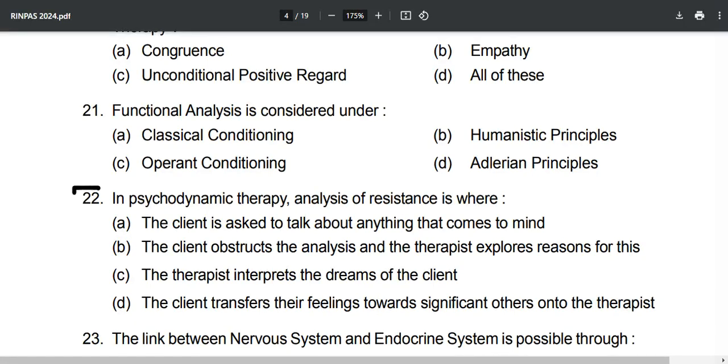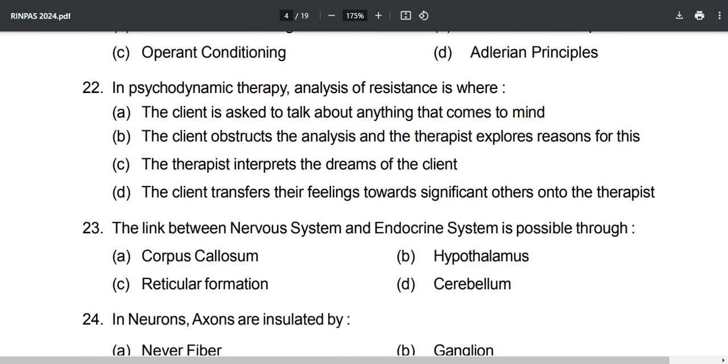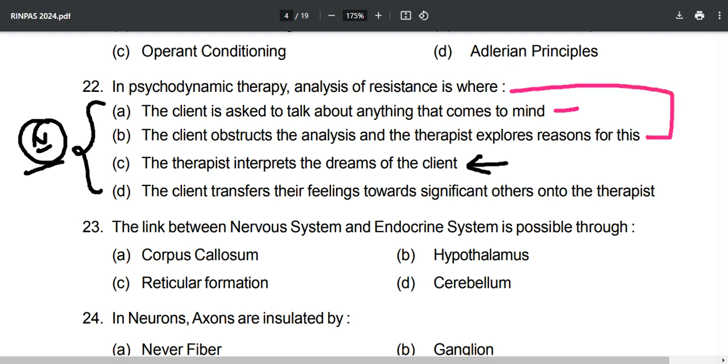Now, moving forward, question number 22, in psychodynamic therapy, obviously Sigmund Freud will come into the picture. Analysis of resistance is where? It is a simple basic question from your NCERTs or any general psychology book. The therapist interprets the dream of the client, that is dream interpretation. The client is asked to talk about anything that comes to mind, that is free association. The client obstructs the analysis and the therapist explores the reason for this. This is called the analysis of resistance.